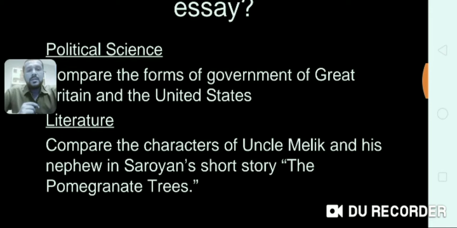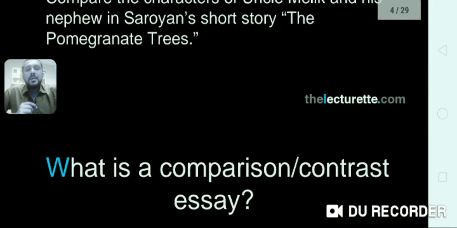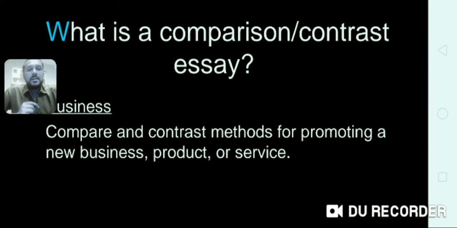In literature, the question can be, compare the characteristics of Uncle Malik and his nephew in Saroyan's short story. The name of the short story is The Pomegranate Trees. Similarly, in business, the question can be, compare and contrast methods for promoting a new business, product or service.